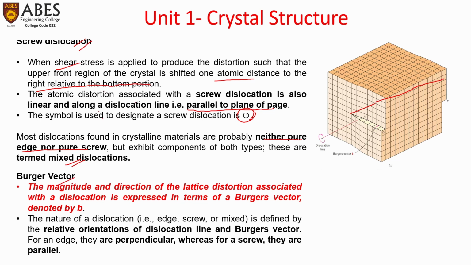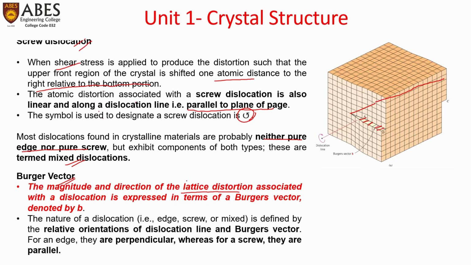Coming on to Burgers vector, since we are discussing linear defects or linear dislocations, the Burgers vector plays an important role. It is the magnitude and direction of the lattice distortion. The atoms are distorting along this line.